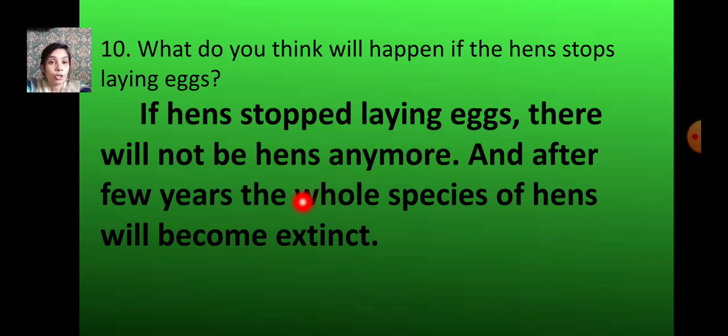After a few years, the whole species of hens will become extinct, which means it will disappear. Now can you see dinosaurs now? No, they do not appear now. They have become extinct. Okay.